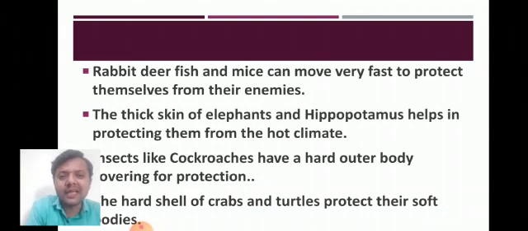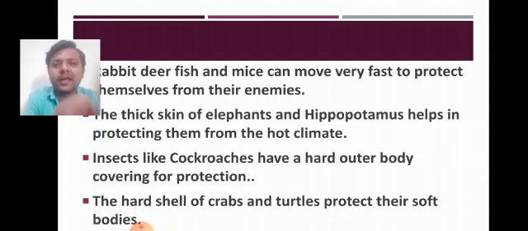Second, the thick skin of elephant and hippopotamus. We all know elephant has a very thick skin. Hippopotamus also has a very thick skin. So why do these animals have thick skin? Because to protect themselves from the hot climate. Elephants live in a hot climate, and to protect their bodies from the hot climate, their skin is so thick that they will be protected during the hot climate as well. The same happens with the hippopotamus.